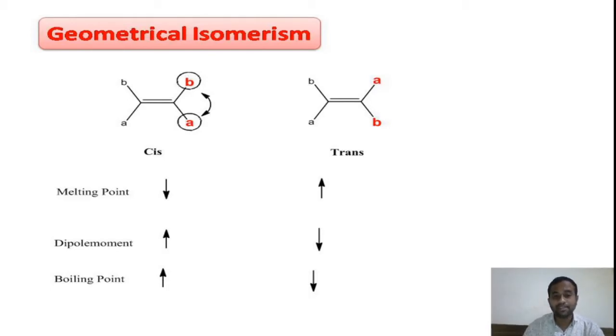The boiling point depends on the polarity of the given compound. We know the boiling point of a given compound depends on the polarity. Just now we have seen the polarity of the cis compound is high compared to the trans. Therefore we can say the boiling point of the cis is high compared to the trans. So in this way, due to the difference in the boiling point, we can separate the geometrical isomers based on a physical technique like distillation, right? Geometrical isomers can be separated based on the difference in their physical property, right?